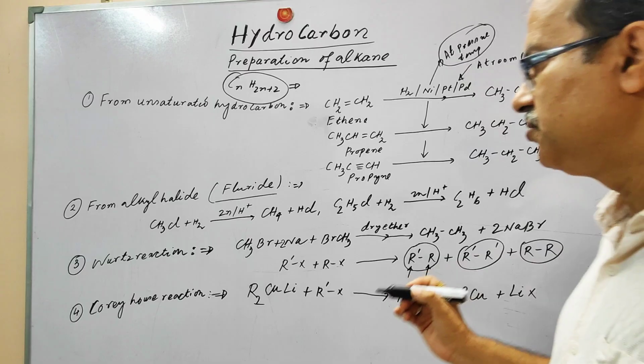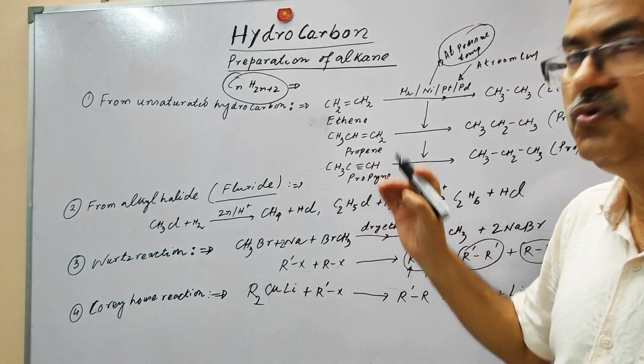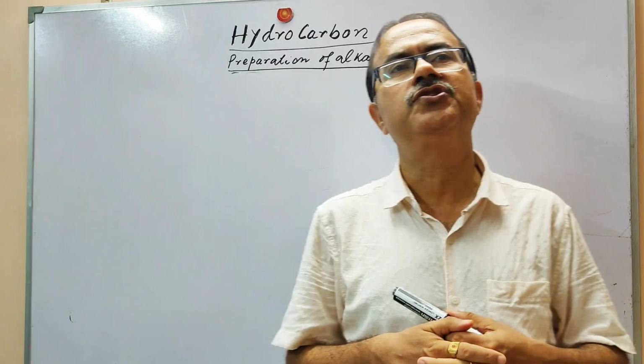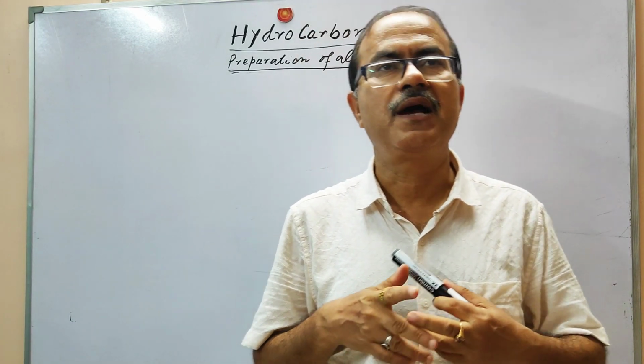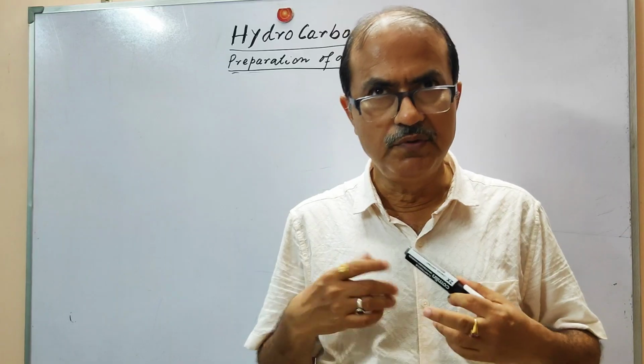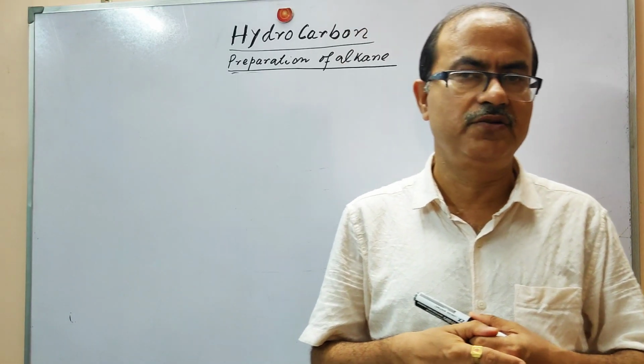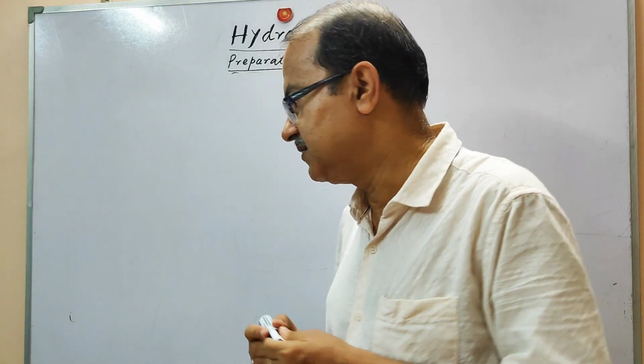So the Corey-House reaction is a more versatile reaction than the Wurtz reaction. Then we have discussed from the alkyl halides, the Wurtz reaction, and we have also discussed the Corey-House reaction. Total 4 reactions that we have discussed.